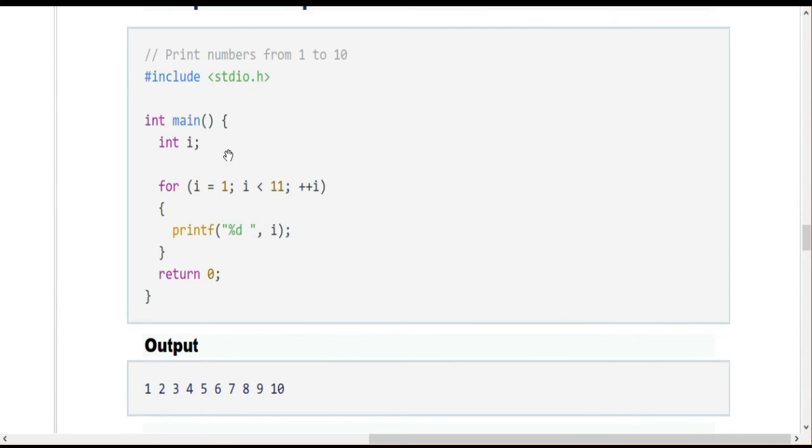Actually this is an example. The for loop starts with for, then the initialization, the condition and the increment value. So this is executed in the Z manner.